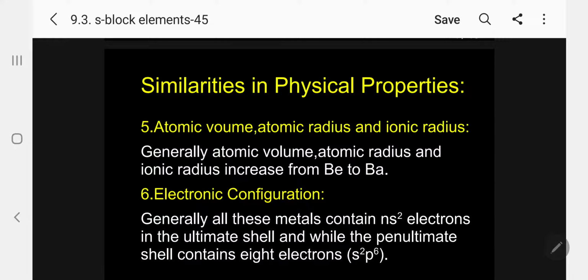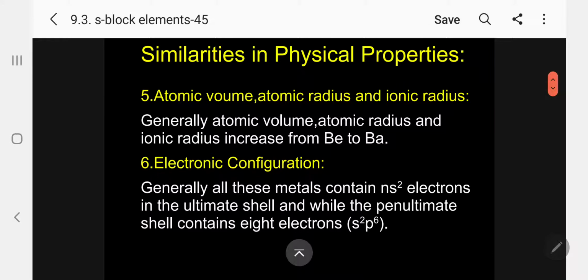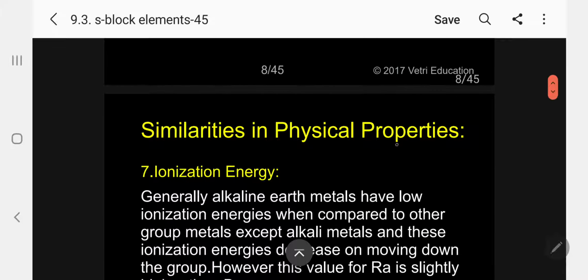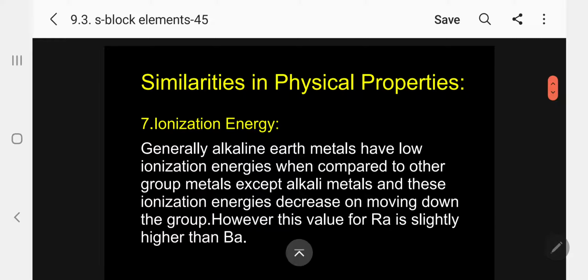Coming to electronic configuration, we have already discussed it in the beginning. Generally, all these metals contain ns2 electrons in the ultimate shell, where n stands for periodicity, while the penultimate shell, the n-1 shell, contains 8 electrons, that is s2p6. Very interesting information. The most important property, ionization energy.